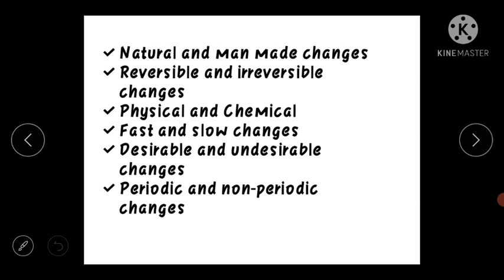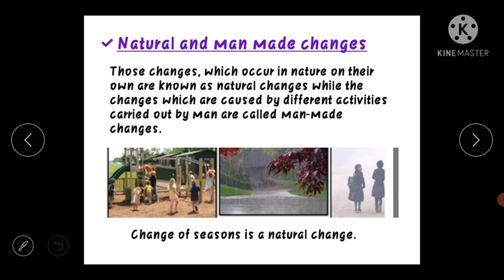The first one is natural and man-made, reversible and irreversible changes. Then come physical and chemical changes, fast and slow changes. Then there are some changes which are desirable and some are undesirable. And last but not the least, periodic and non-periodic changes. Now, what do these changes mean? Let's see in detail. The first one is the natural and man-made changes.